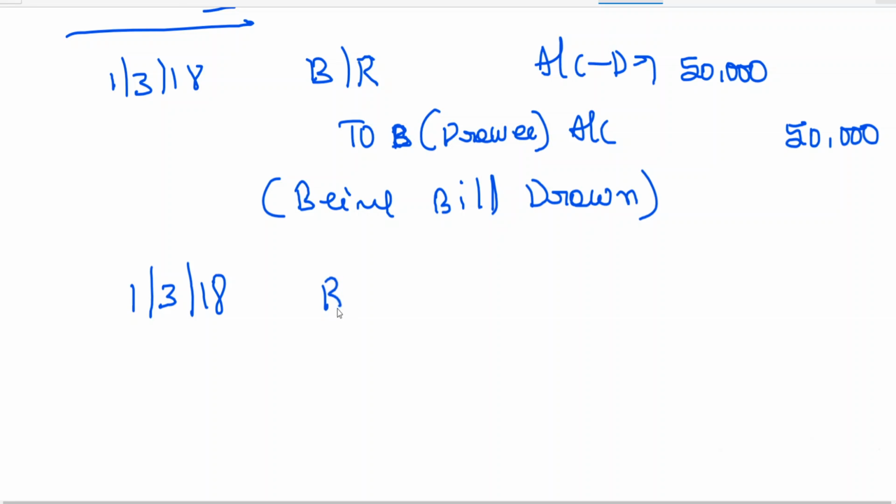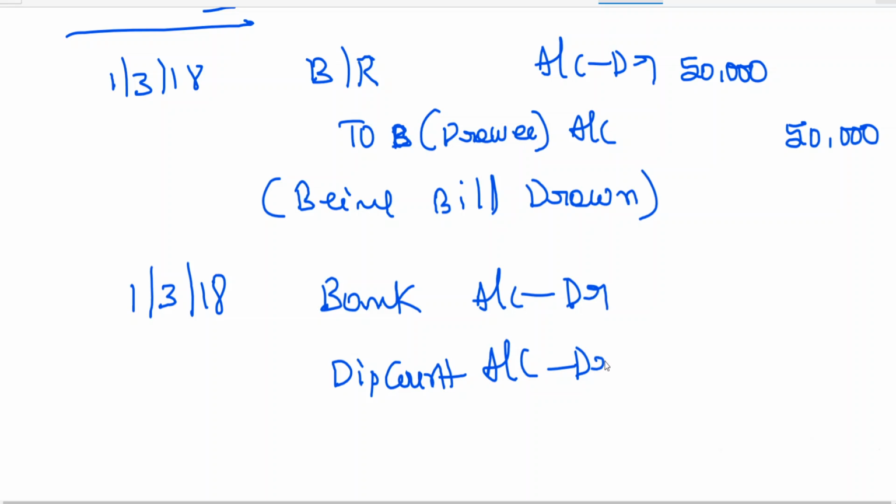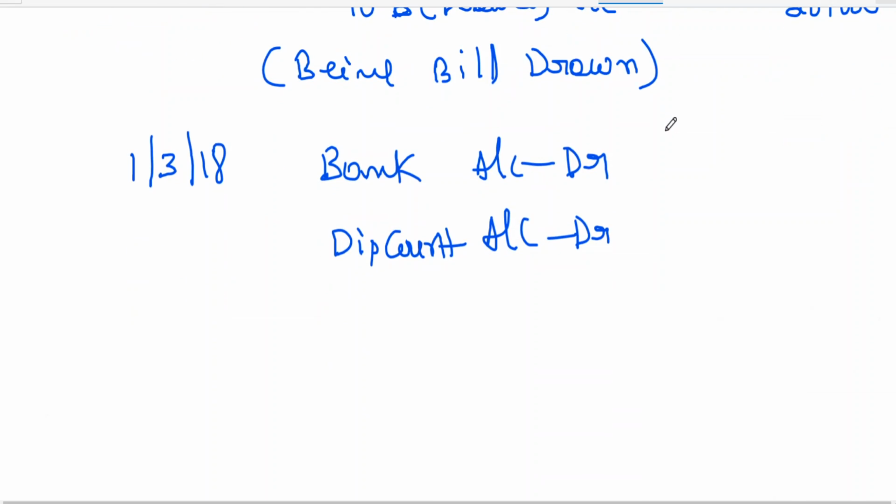First March, you know the entry, bank account debtor, discount account debtor to bills receivable.